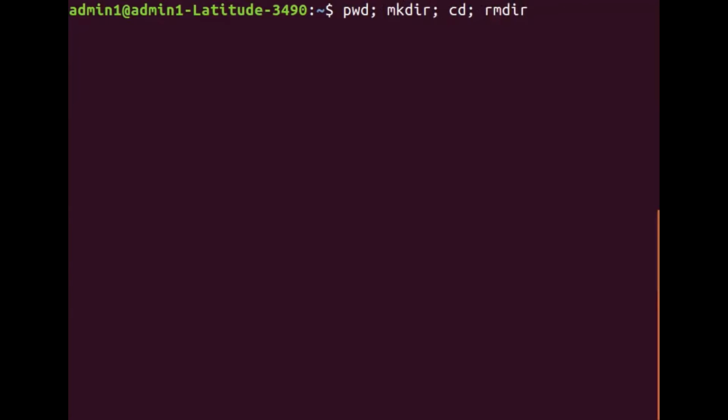So these are called the 4 directory manipulation commands. Just try to recollect this, and if you have any doubts, I'll give you 2-3 minutes to clarify. Please put your doubts in the chat box, or you can raise your hand. I will give you permission to unmute, and then you can ask me the question.